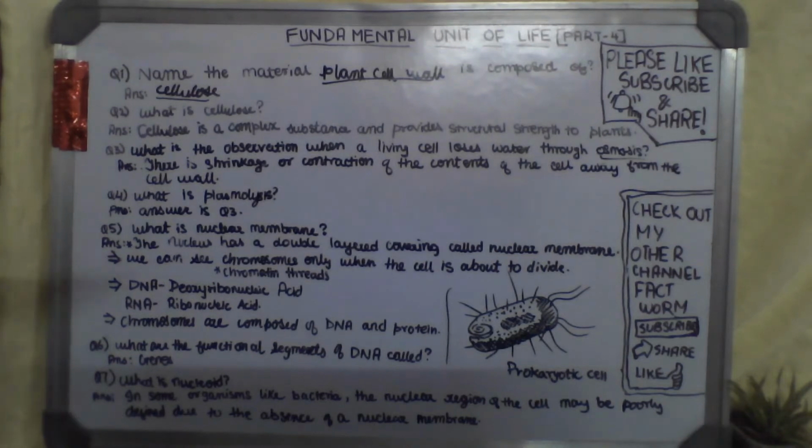Today we are going to do Fundamental Unit of Life Part 4. So let's start with the first question. Name the material the plant cell wall is composed of.